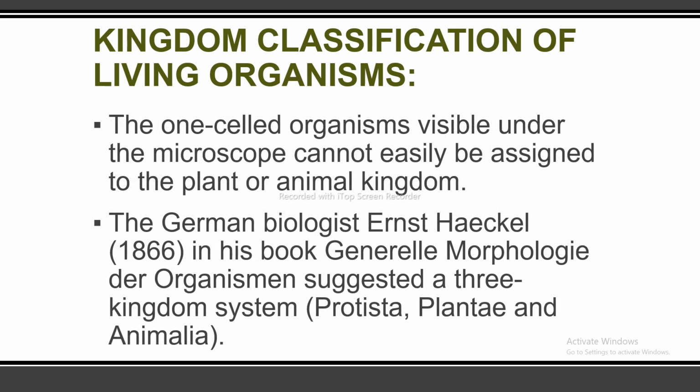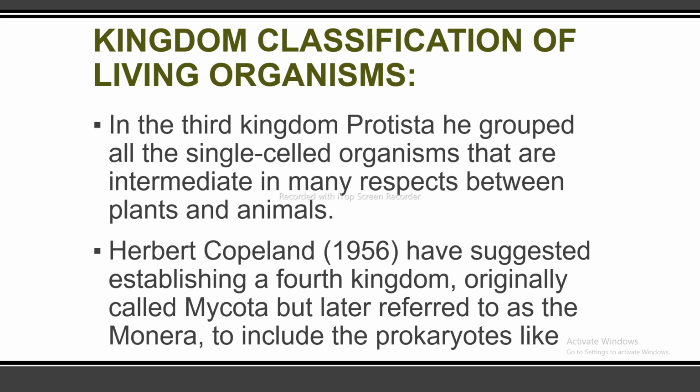The German biologist Ernst Haeckel, in 1866, in his book Generelle Morphologie der Organismen, suggested a three-kingdom system which includes Protista, Plantae and Animalia. In the third kingdom, the Protista, he grouped all the single-celled organisms that are intermediate in many respects between plants and animals.